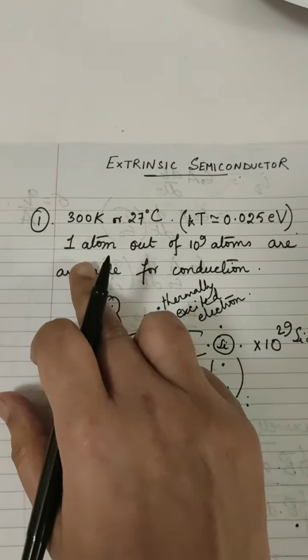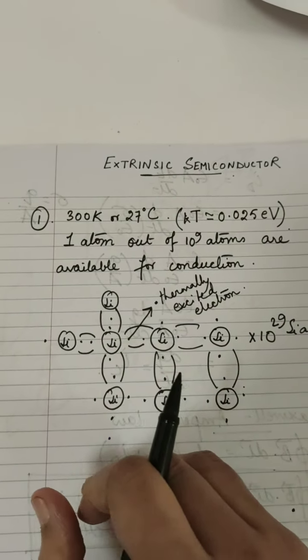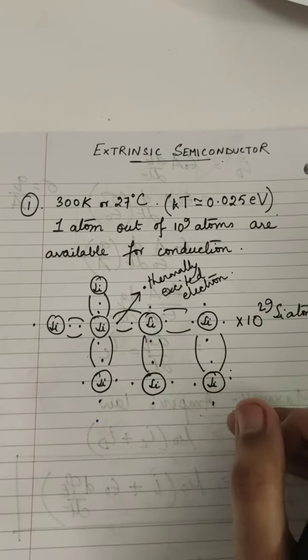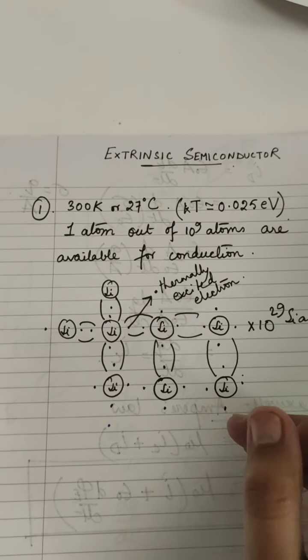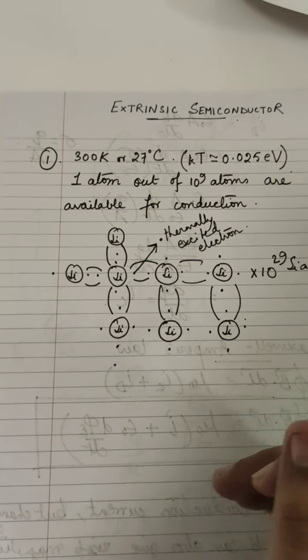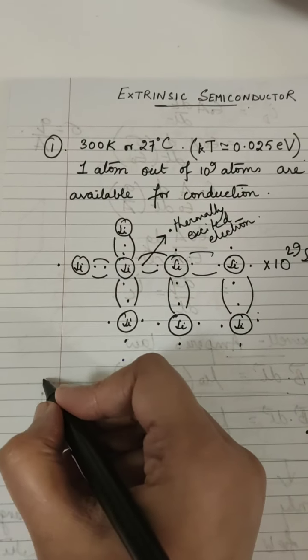So you can understand the ratio. The conductivity of a pure semiconductor or intrinsic semiconductor is very poor. It is of no practical use. An intrinsic semiconductor is of no practical use. So what can we do?